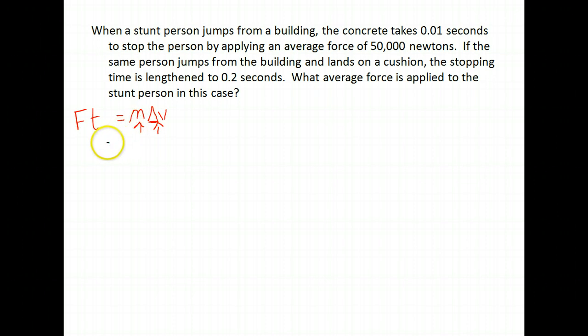So we would need to know, let me look at that. If the same person jumps from the building and lands on a cushion, the stopping time is lengthened to 0.2 seconds. Right. So really we need to know what the change in momentum of this person is. That change in momentum is the same in both cases. Let's figure out what it is in case one.